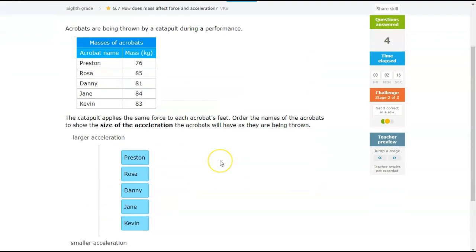Once again, more massive objects, less acceleration. And then vice versa. So let's go with largest acceleration will be smallest mass, so Preston would be first, followed by Danny, followed by Kevin, then Jane, and then Rosa would be last.